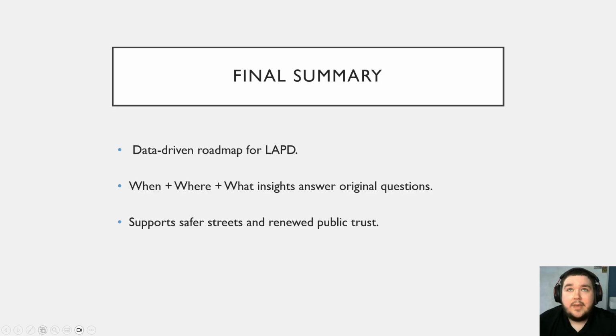Slide 18 is to recap. We cleaned and enriched our over 1 million public crime records and visualized key patterns. We built 2 models that answer our 4 starting questions. The forecast model reveals when crime fluctuates. The cluster map shows where and what types of crime dominate in each area. Together, they guide resource allocation, they inform community outreach, and ultimately they aim to make Los Angeles both safer and more of a trusting police force.